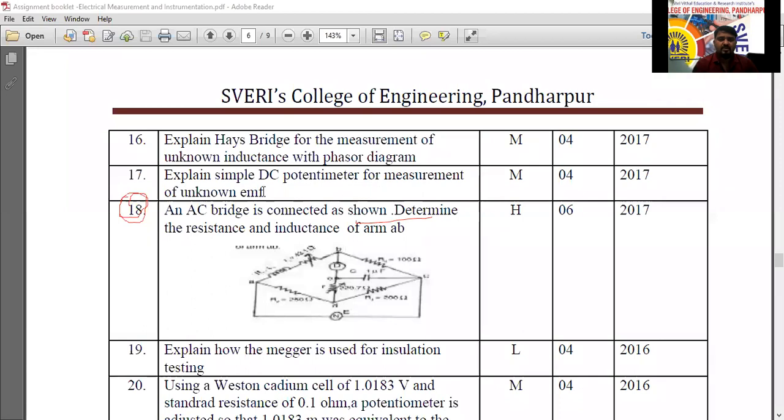That one is enough for that. Second one: explain the simple DC potentiometer for the measurement of unknown EMF. Number 2, the 17th one. 15 and 17. The 15th question and the 17th question, note them down.